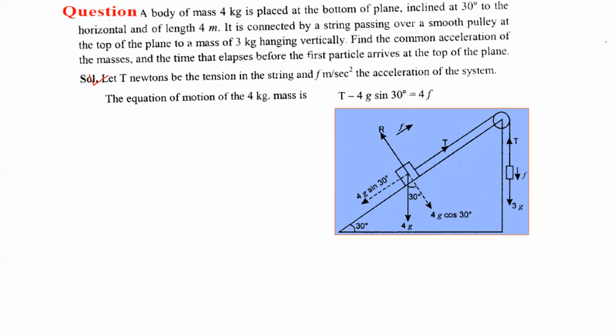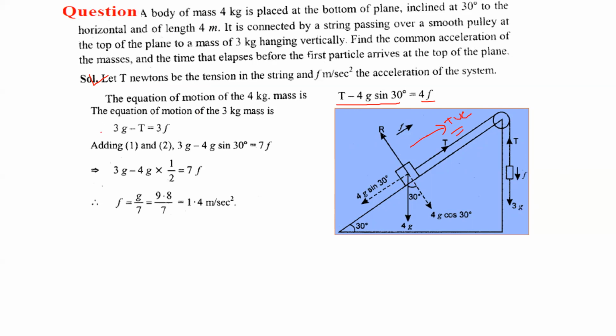Let T newtons be the tension in the string and f meter per second square be the acceleration of the system. So equation of motion of the 4 kg mass, because it is moving upwards, so this direction is positive. So T minus 4g sin 30 equal to 4f. And equation of motion of the second particle, which is hanging vertically, it is moving downwards. So 3g minus T is equal to 3f.